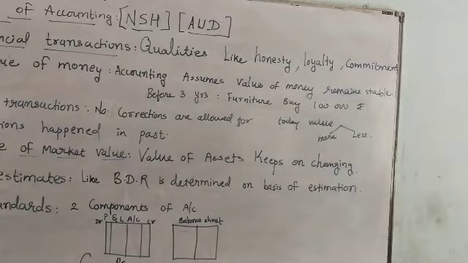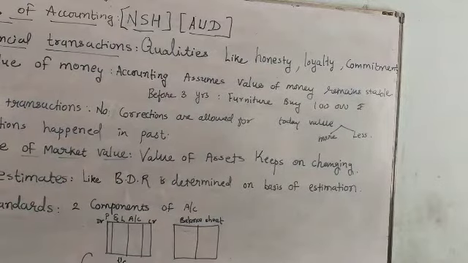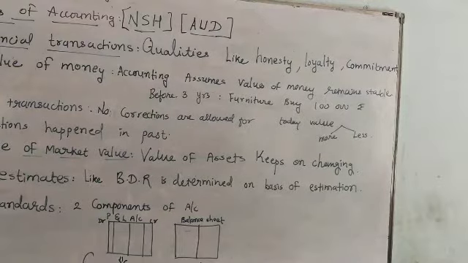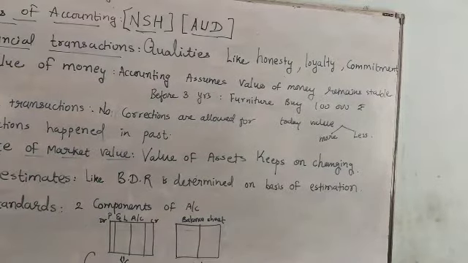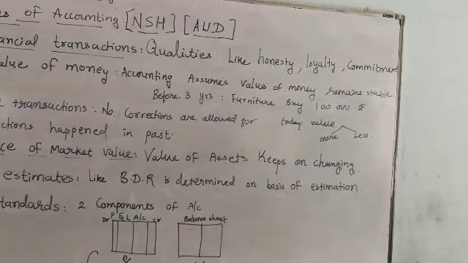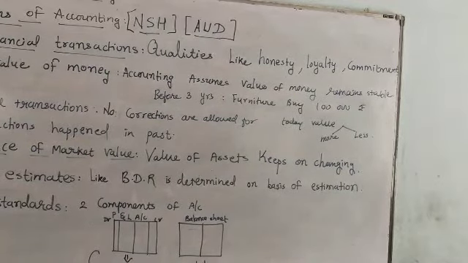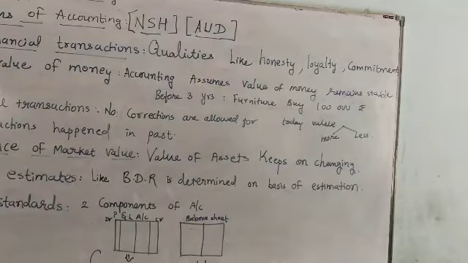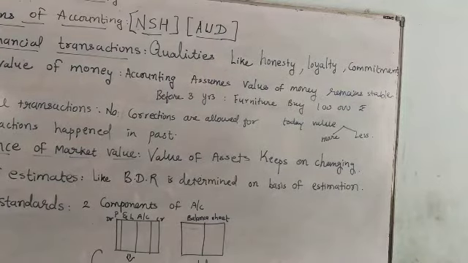Second one is stable value of money. Accounting assumes that the value of money remains stable, but in reality, due to inflation, it does not. For example, three years ago, I purchased furniture for rupees 1 lakh.